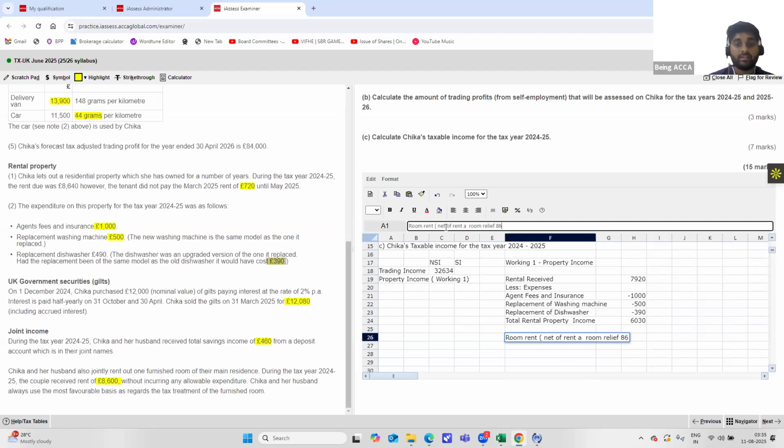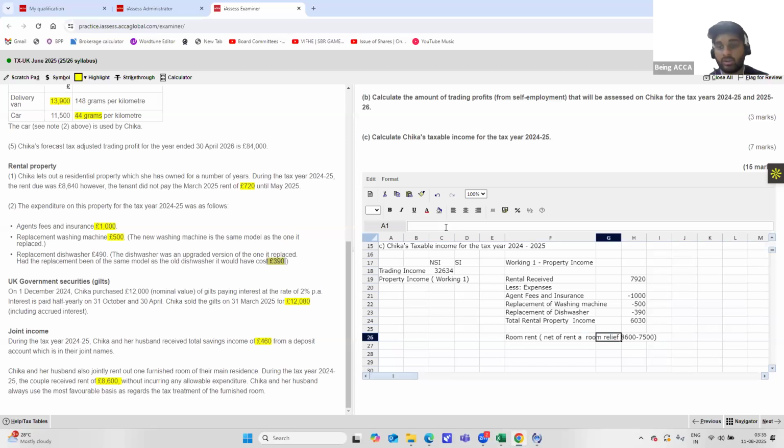So it should be 8,600 minus 7,500. Always write this point down for better understanding: it is equal to 8,600 minus 7,500. This is the room rent that you have received, a taxable room rent. Now, your taxable property income is the sum of this plus this.